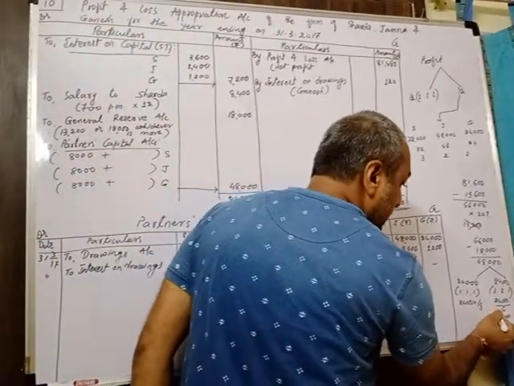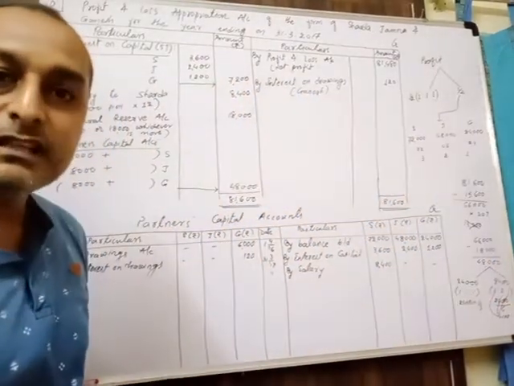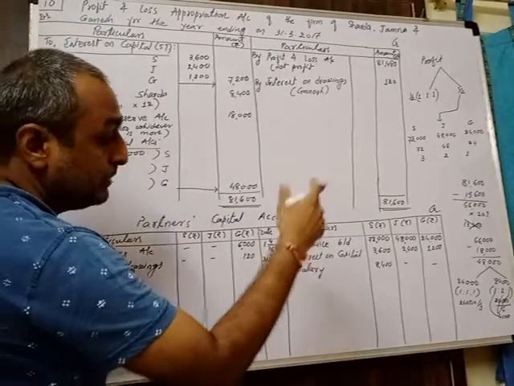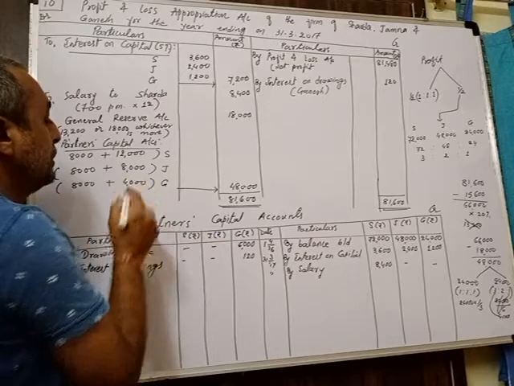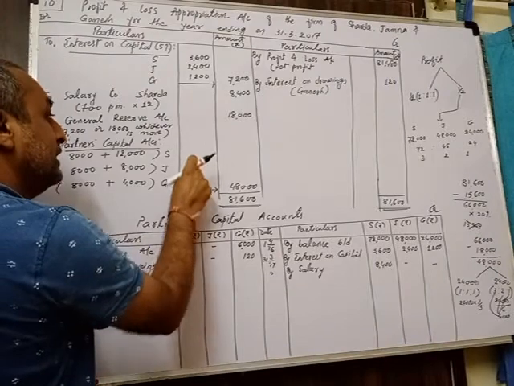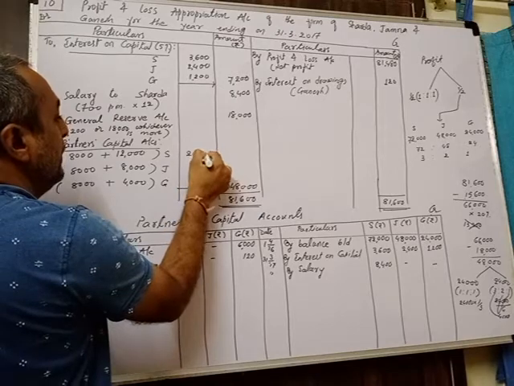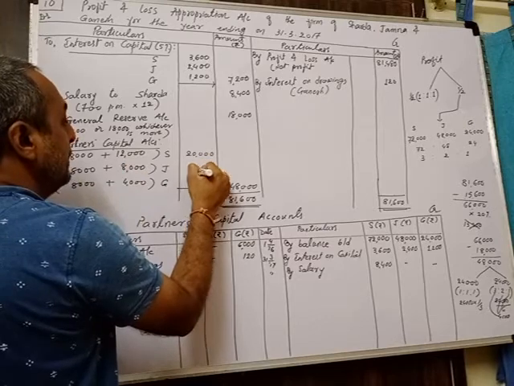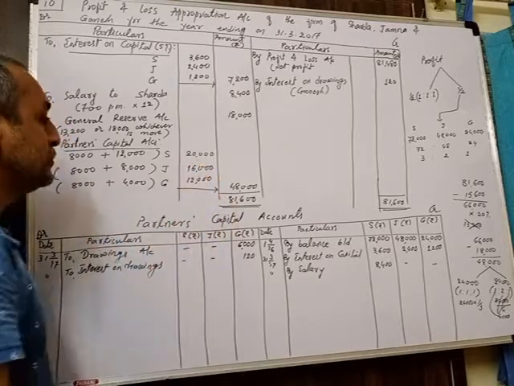Now 4,000 multiplied one by one with the share of each partner will give you each partner's share of profit. So 4,000 into 3, I am getting 12,000. Then 4,000 into 2 is 8,000, and 4,000 into 1 is 4,000. 12 plus 8, 20, plus 4, 24,000 distributed. Now this total you have to write in the inner column, that is the sharing profit of each partner. So 12,000 plus 8,000, 20,000. 8,000 plus 8,000, 16,000. And 8 plus 4, 12,000. This is your distribution of 48,000.